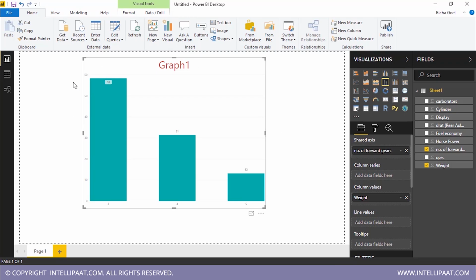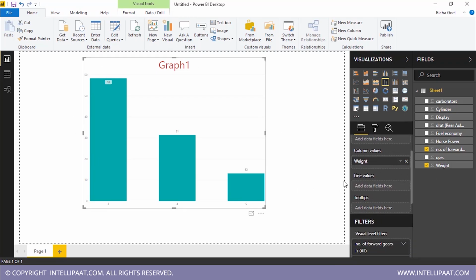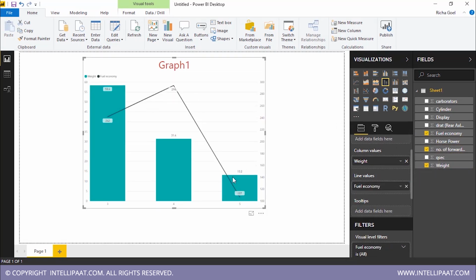What will happen over here is that in this fields pane, I will get one more option with the name line values. Now I can add one more parameter over here. Suppose I want to see my fuel economy. So I take this fuel economy and drop it over here, and you can see the fuel economy appears as a graph. It's quite clear, right? Just because there is no value of weight over here, we can see only number of forward gears and fuel economy. But if I move my cursor over here, I can see everything.